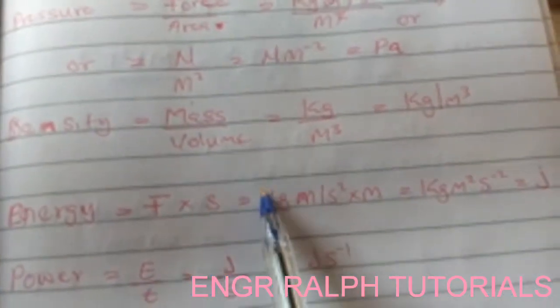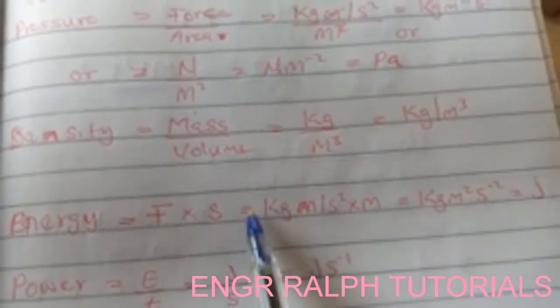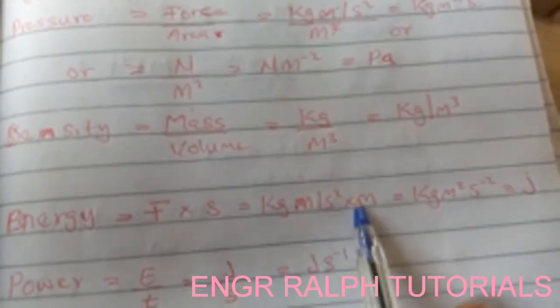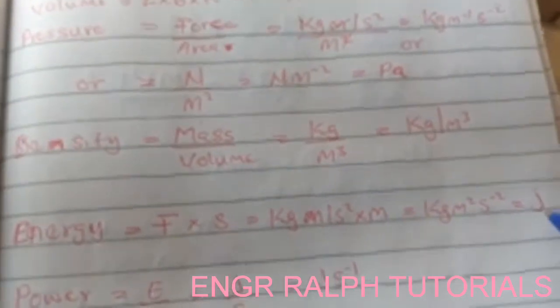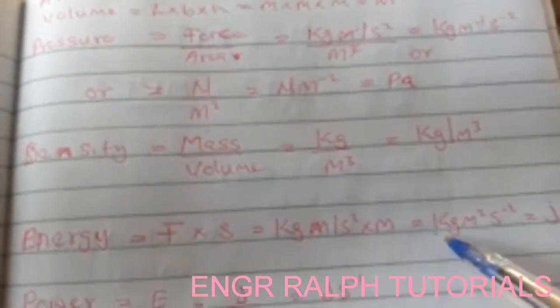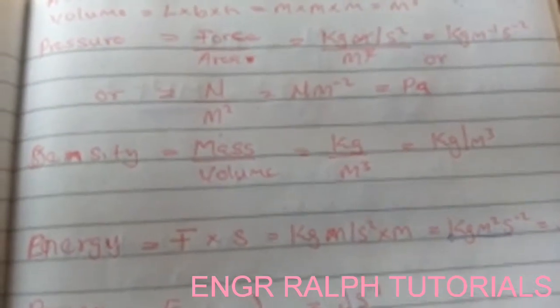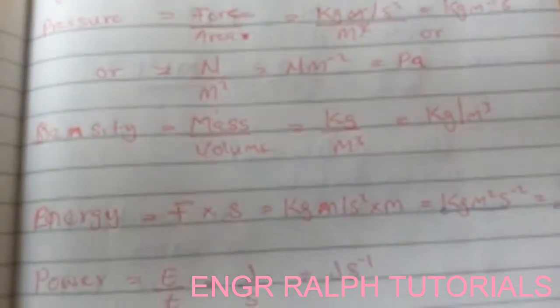So force is kilogram meter per second square and distance is meter. Combine them together, kilogram is still here, meter times meter will give us meter square, then per second square. But this particular unit is named after the person, the founder of energy, whose name is Joule.